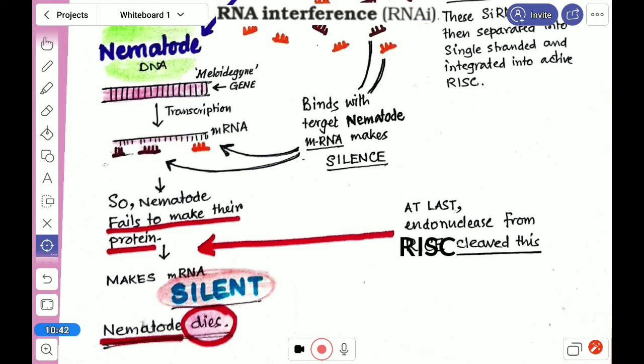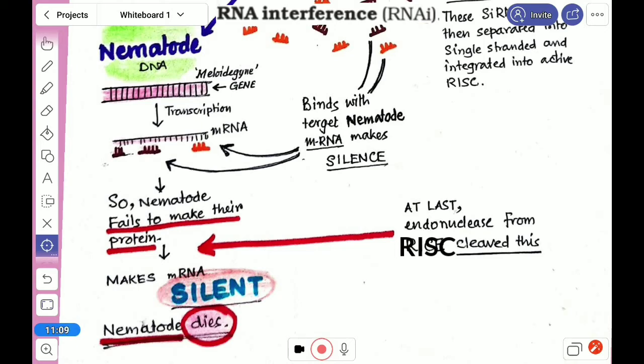And at last one part is there, the endonuclease, which also cuts and cleaves in this process, and permanently terminates that production of protein.